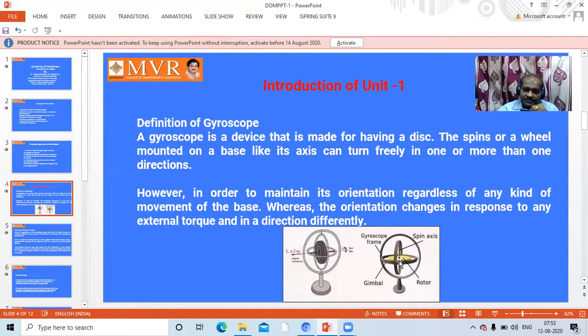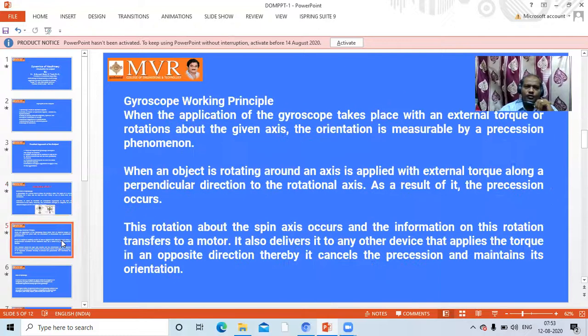In the first case, the spin axis is in the vertical direction. In the second case, the spin axis is in the horizontal direction. So these are the two examples to show the differences in the spin axis and the orientation of the rotating mass. Next, go for this fifth one: how this gyroscope will be working.